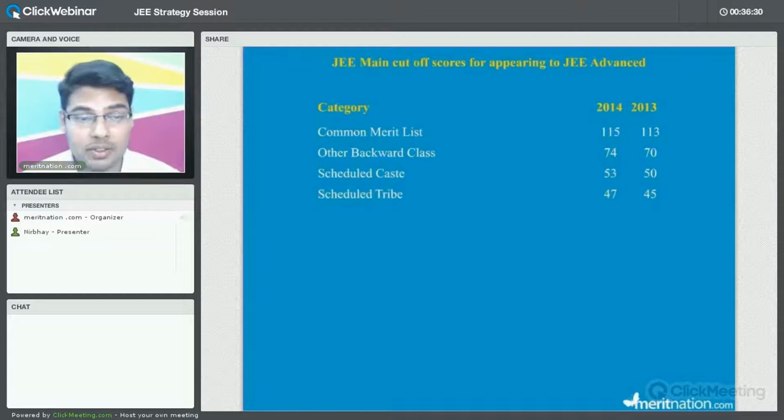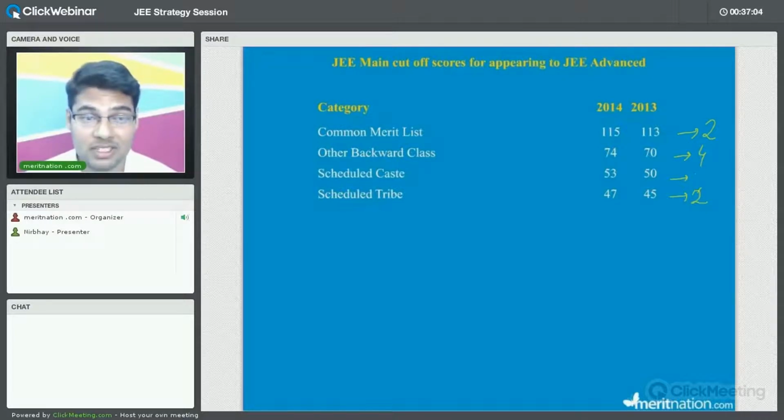So as you can see, the figure for 2014 for the common merit list was 115. For 2013 it was 113, right? For OBCs, that is other backward classes, it is 74 and 70. For scheduled castes, as you can see, it is 53 and 50. For scheduled tribes, it is 47 and 45. So not much of a difference is there. As you can see here, the difference is only 2 marks, here just 4 marks, here 3 marks, here 2 marks.